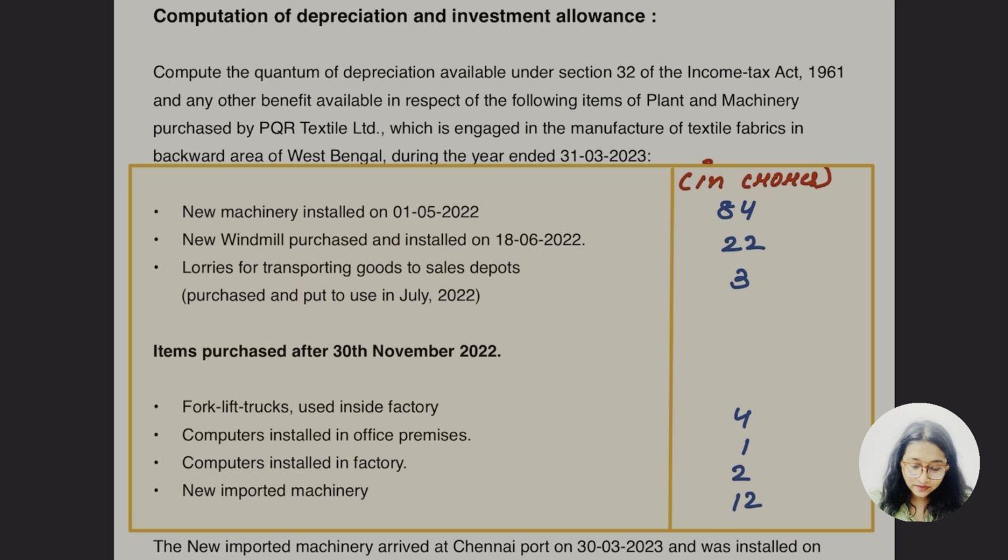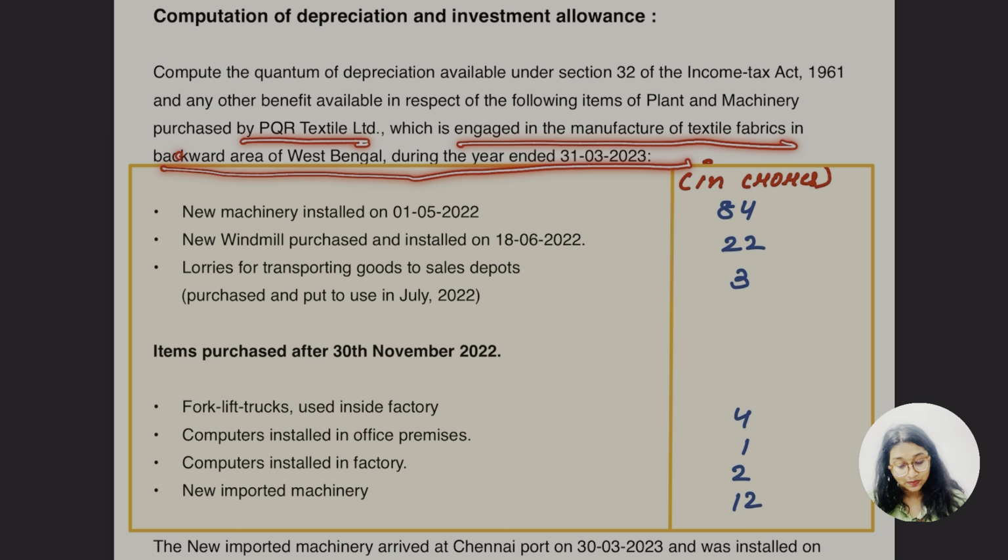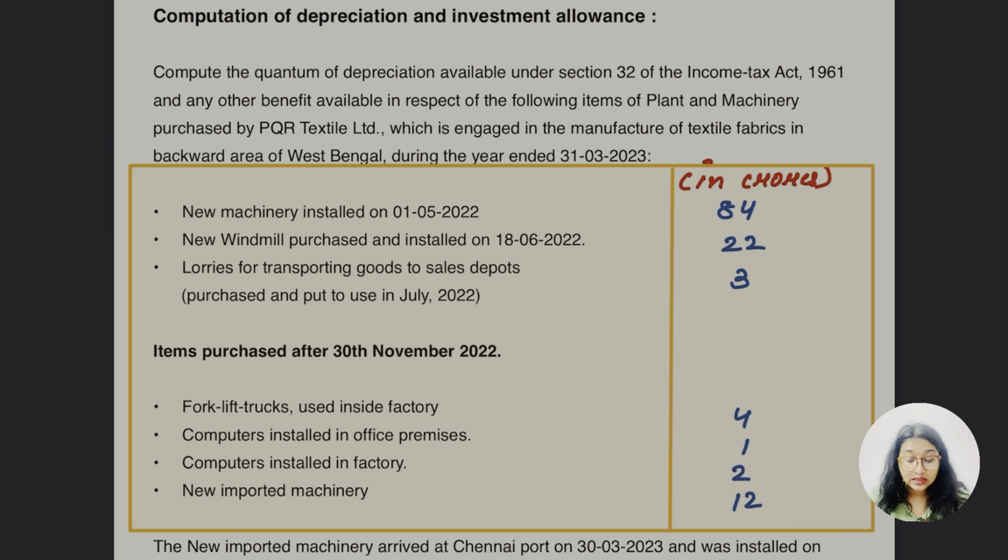Now, computation of depreciation and investment allowances: compute the quantum of depreciation available under section 32 of the Income Tax Act 1961 and any other benefit available in respect of the following items of plant and machinery purchased by PQR Textile Limited, which is engaged in manufacture of textile fabric in a backward area of West Bengal during the year ended 31st 3 2023. Let me tell you one thing.